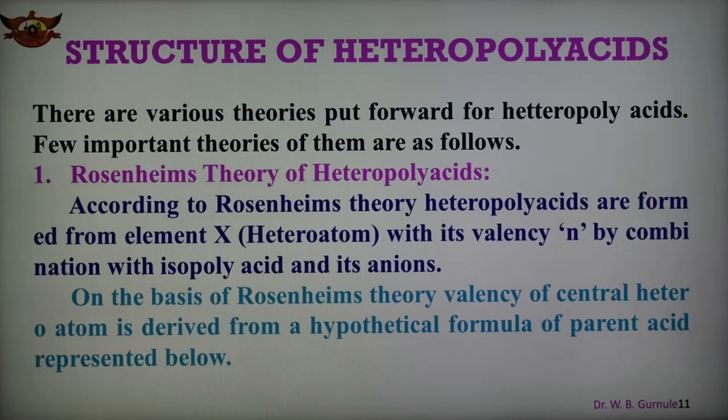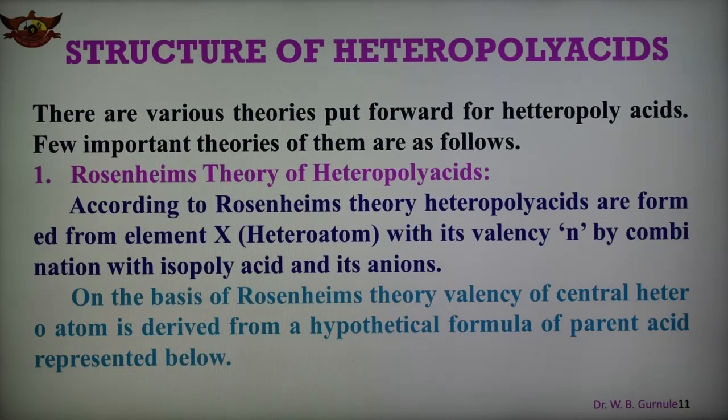According to the Lozanian theory, heteropolyacids are formed from the heteroatom X with its valency N by combination with the isopolyacid and its anion, and the general formula is there. So according to the Lozanian theory, heteropolyacids are formed from the element X, the heteroatom with valency N, by combination with the isopolyacid and its anion. This theory was based on Werner's coordination theory.